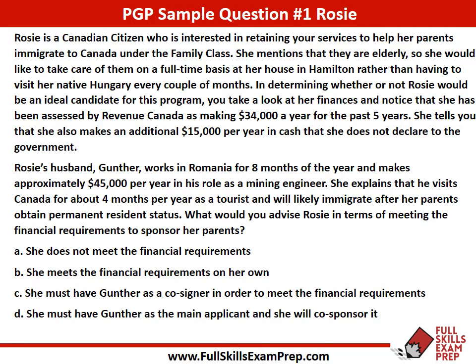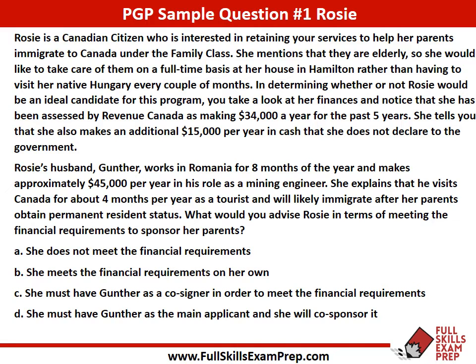Rosie's husband, Gunter, works in Romania for 8 months of the year and makes approximately $45,000 per year in his role as a mining engineer. She explains that he visits Canada for about 4 months per year as a tourist and will likely immigrate after her parents obtain permanent resident status. What would you advise Rosie in terms of meeting the financial requirements to sponsor her parents?